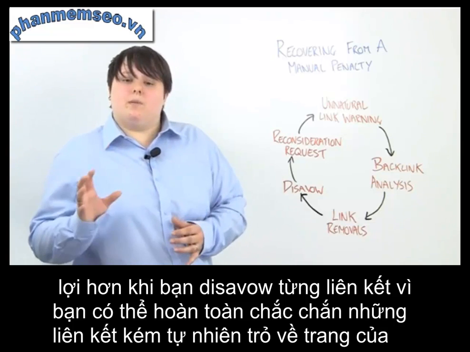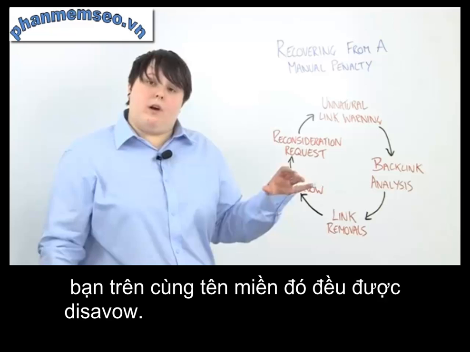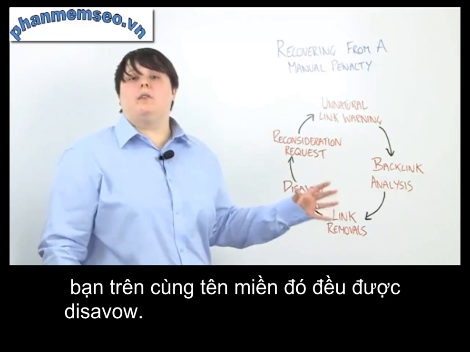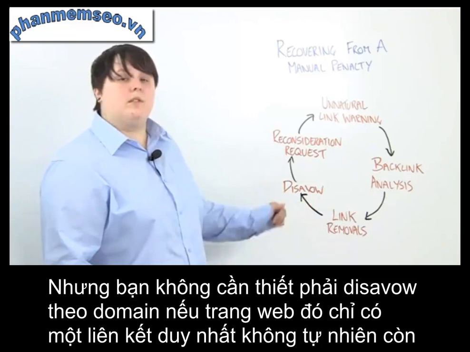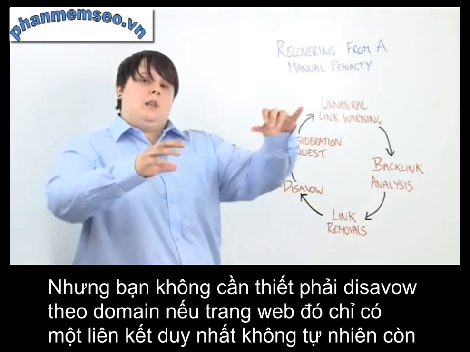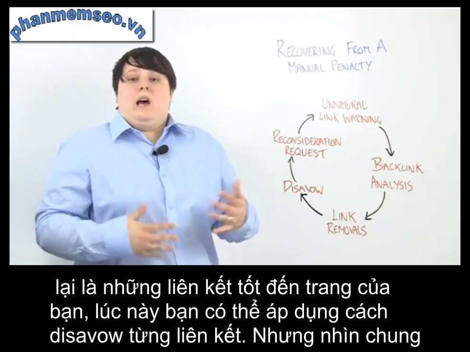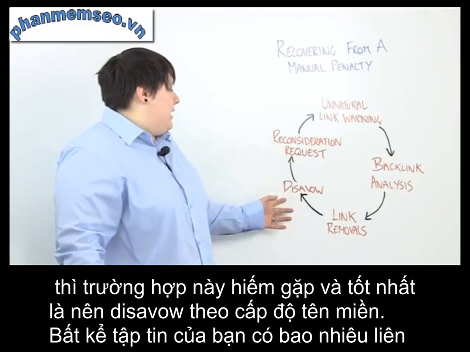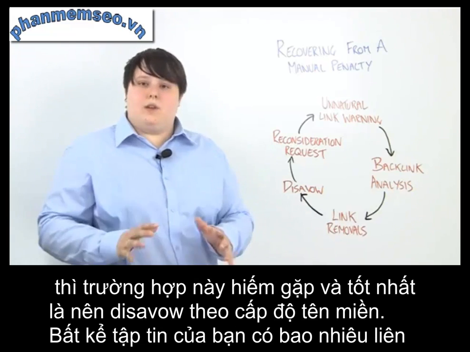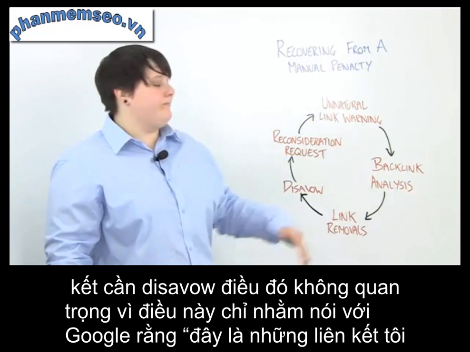If there's a certain page on a certain site that you think is unnatural and you want that disavowed, but there are other good links coming from the site, you can do it by individual link as well. But as a general rule of thumb, look at disavowing at domain level. Now you might have any number of links in your disavow file, and it doesn't matter whether you've got 10 or 10,000. This is just telling Google, these are the links that I think you don't want me to be judged for because they're potentially unnatural.